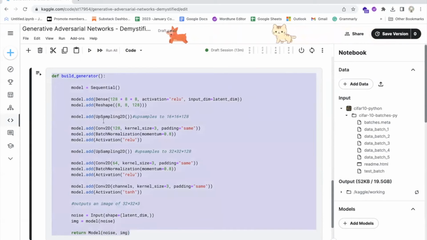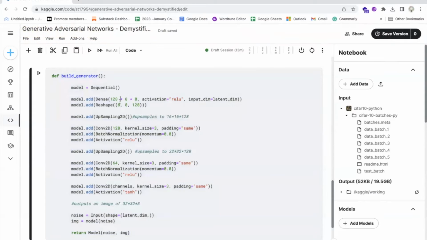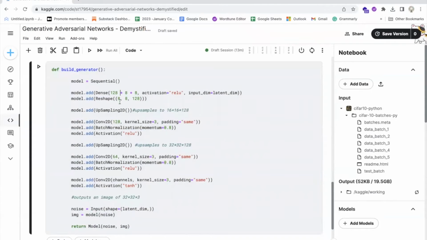This code defines a function called build_generator that creates a generator model for a deep learning application. The generator model is used to create new images that are similar to the images in a given dataset. The generator model is built using the Keras Sequential API, which allows for creating a model layer by layer. The generator model takes as input a vector of random noise with shape latent_dim, and outputs an image with shape